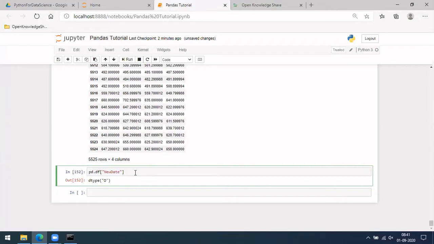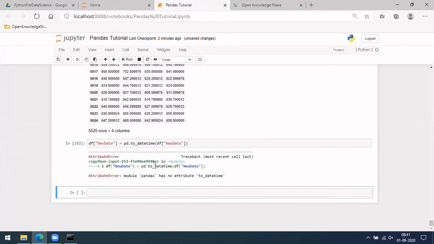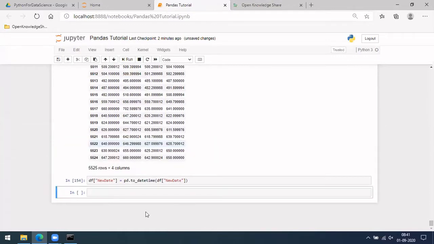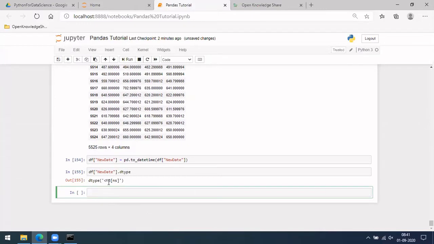So you have pandas dot to_datetime. Let me save it to that. You may get some error. So datetime, not data time. Let me see df dot dtype. What is it now? If you see, it was something else earlier.